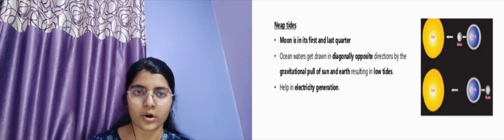Now it was just a recap of all the things we have studied today. We have studied about tides, that is high tide, low tide, spring tides which occur during the high tides, and neap tides which occur during the low tides. So that was it for today.